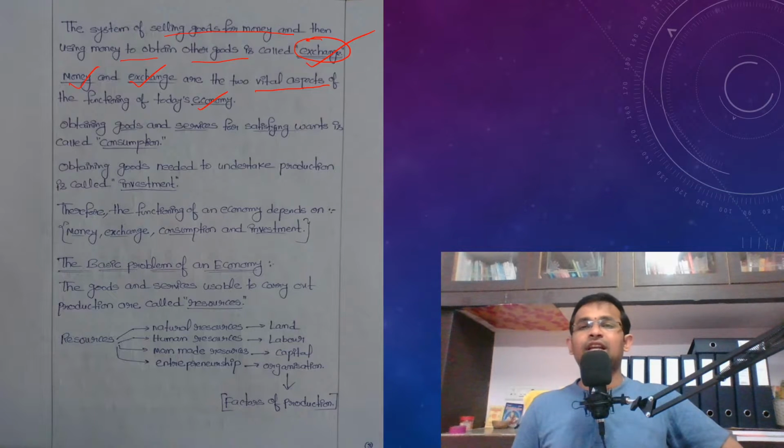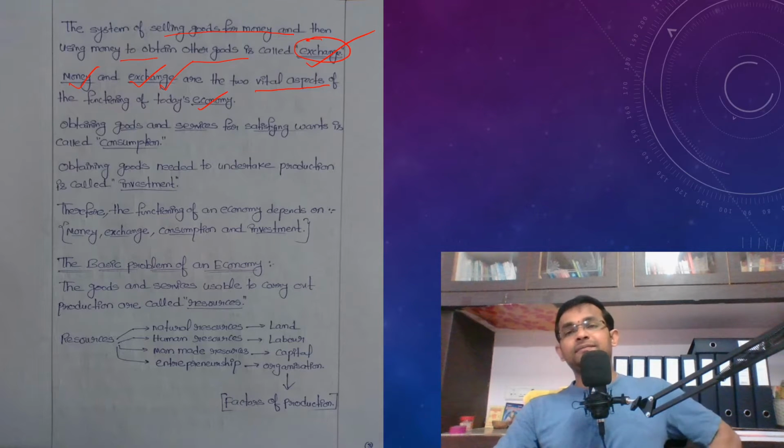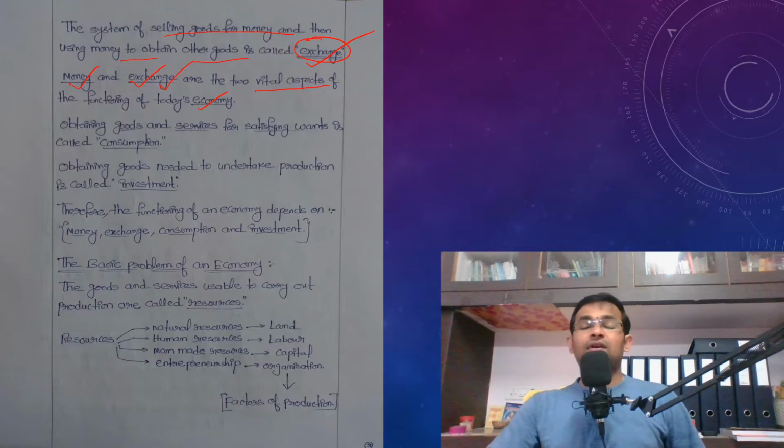I think you have understood the meaning of exchange, right? How is this exchange coming into picture? This exchange is coming into picture because of the surplus production which is produced by the individual. Why does an individual have to produce the surplus production? Because no individual can ever produce all the goods and services which are necessary for his survival. In order to procure the goods and services which are not produced by him, he has to purchase them. He should have money. How will he get the money? He will get the money by selling the surplus production in the market. This process is called exchange.